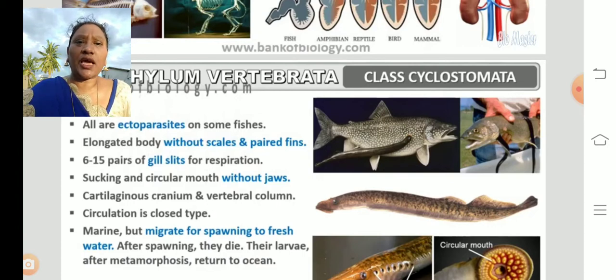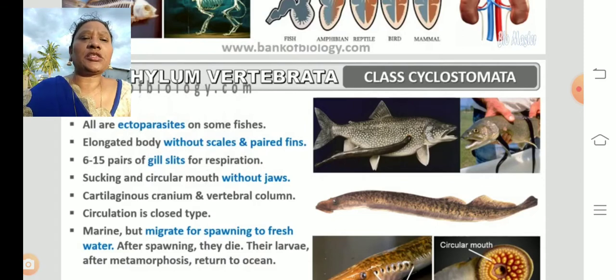The cranium is made of cartilage. What is cartilage? In animal tissues we discussed it, no? It is not a bone, it is not a muscle. Not as hard as a bone, not as smooth as a muscle, but it is semi-smooth. If you press your ear pinna or your nose, it is not hard like a bone, nor smooth like a muscle. It is a connective tissue. That is cartilage. So this cranium is made of cartilage, and there is a vertebral column. The vertebral column is a protective cover for the spinal cord.